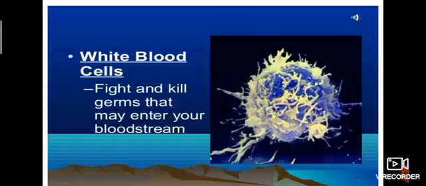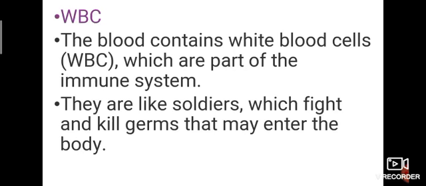Next component is white blood cells, WBC. What is this? They fight and kill germs that may enter your bloodstream. It helps to build immunity power in us. The blood contains white blood cells, which are part of the immune system. They are like soldiers which fight and kill germs that may enter the body.